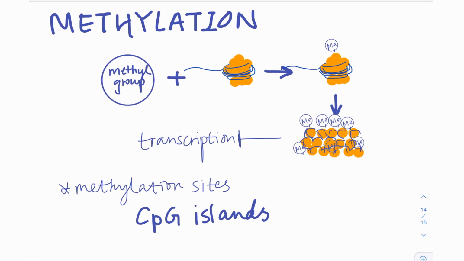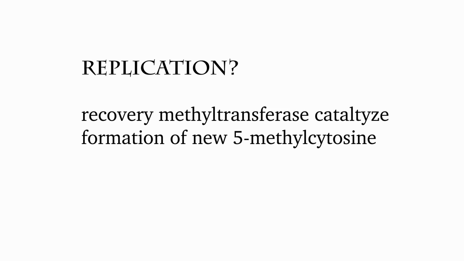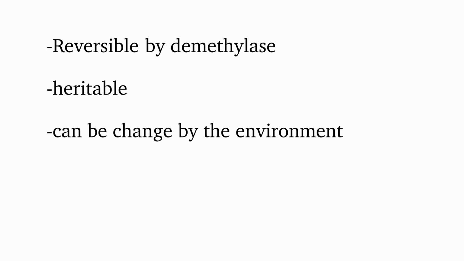Here comes a question: what happens when the DNA gets replicated? During replication, maintenance methyltransferase will catalyze the formation of new 5-methylcytosine in the newly replicated DNA. Of course, similar to other gene regulation mechanisms, methylation is reversible, and the methyl groups formed can be broken by demethylase. One special feature of DNA methylation is that it is heritable. However, it is worth noticing that DNA methylation can change over time due to environmental effects.